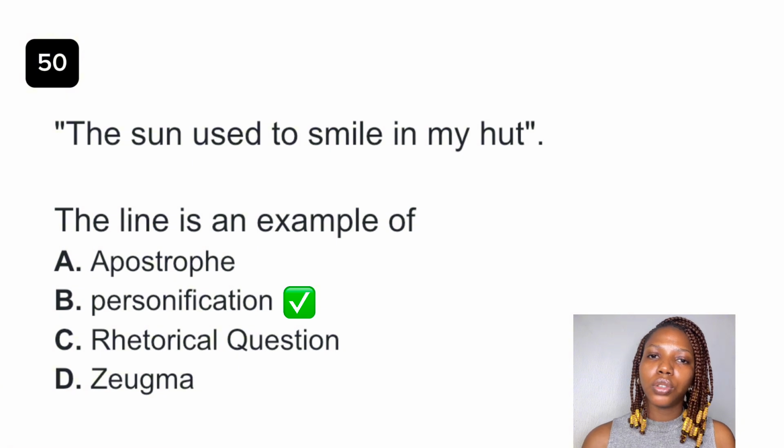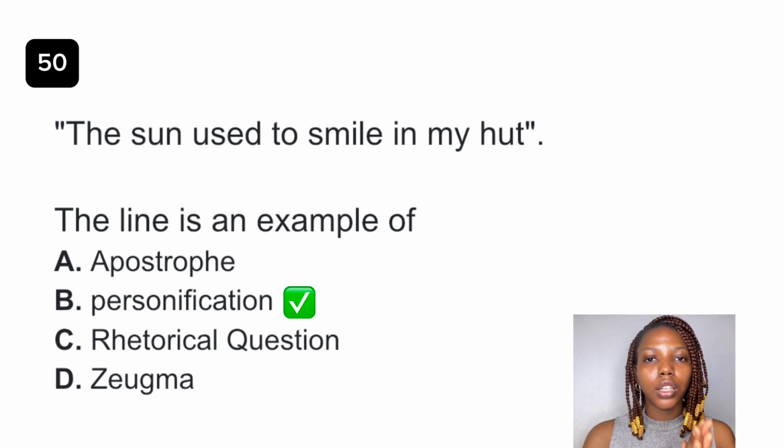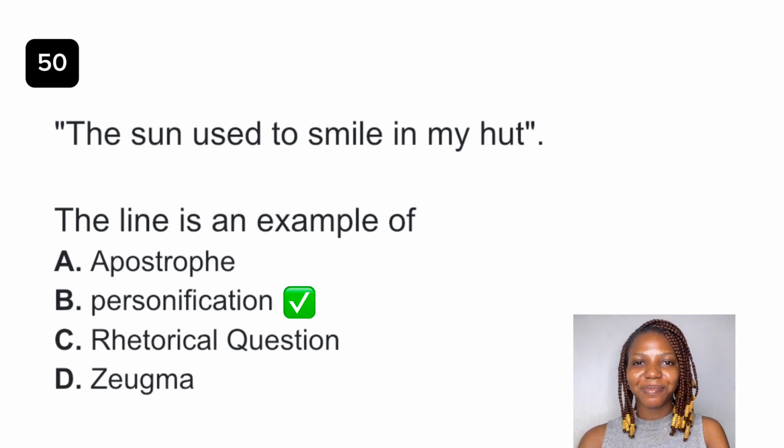Zeugma is also a figure of speech, a word that applies to multiple parts of a sentence. It links two different ideas with a single word. For example, he lost his phone and his temper. The word linking two different ideas is lost. You're losing your phone, you're losing your temper, right? So the best answer to this question is option B, personification.